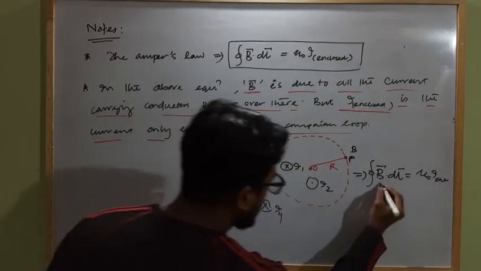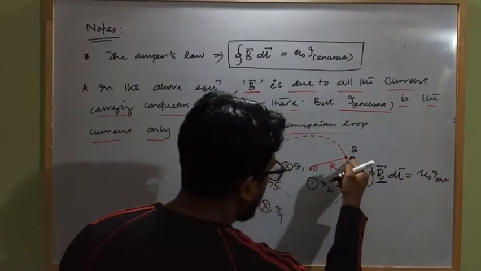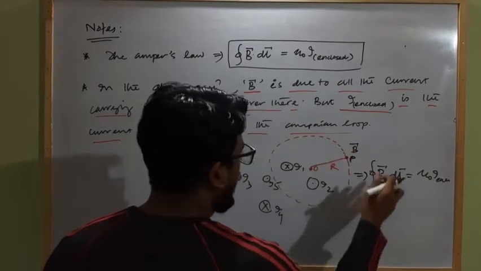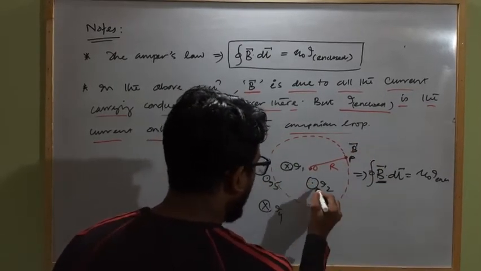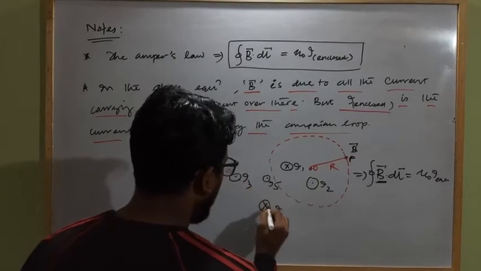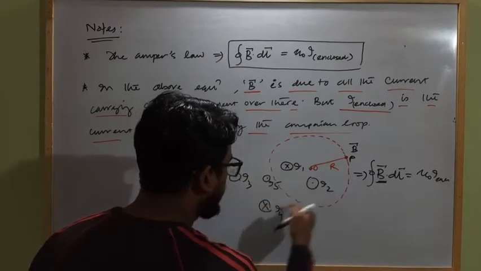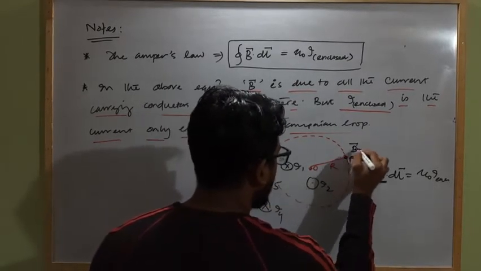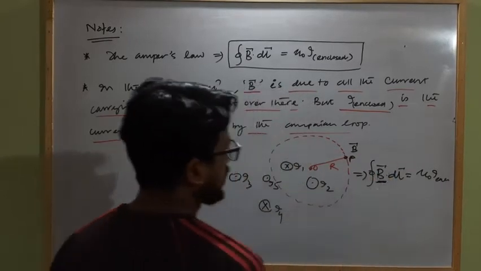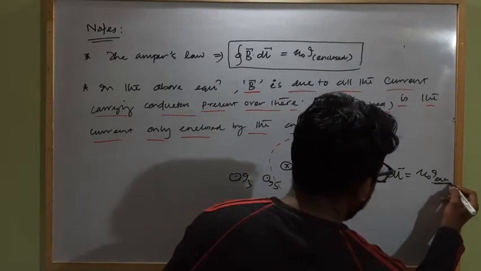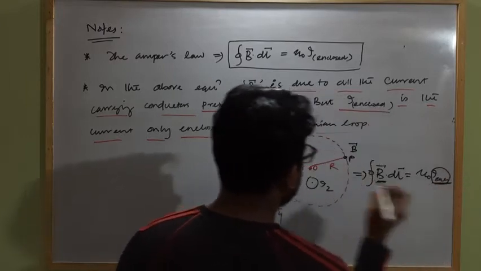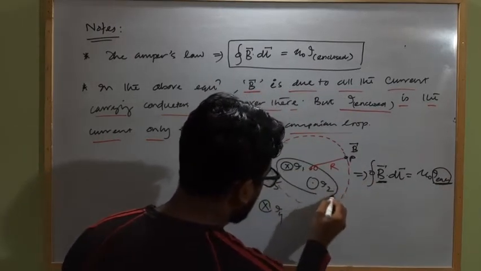Here the magnetic field strength at this point P is due to currents I1, I2, I3, I4 and I5. Due to all these current carrying conductors, the magnetic field strength at P will be this much. But the I enclosed I am considering here is only these two.